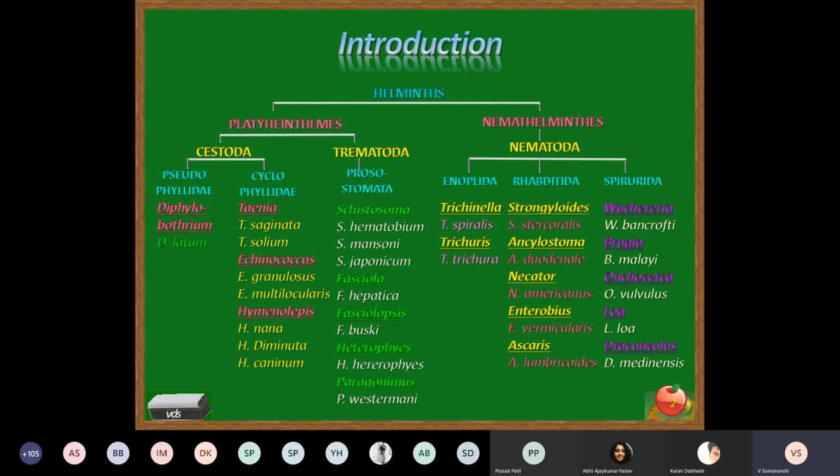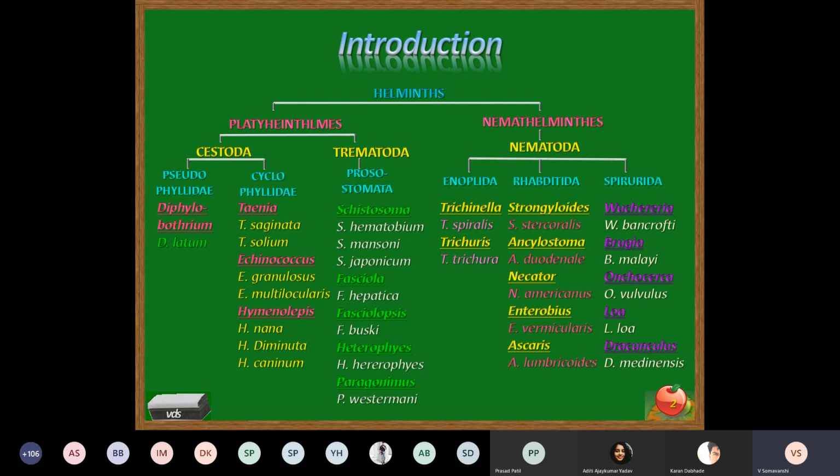Understand the classification where these worms are flat worms, hence they belong to Platyhelminthes. They belong to Cestoda because they are tape-like worms, commonly called tapeworms. Pseudophyllidea subclass, where a false mouth-like structure, a slit-like opening, is present, and Cyclophyllidea, where there are suckers, or even in some parasites there are hooklets on the head.